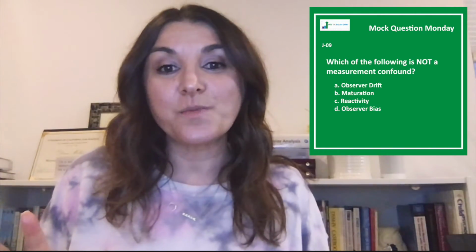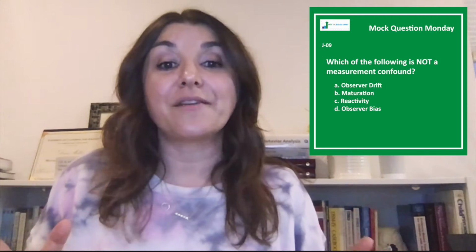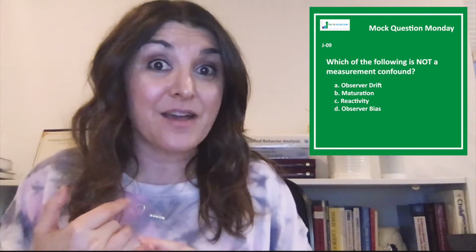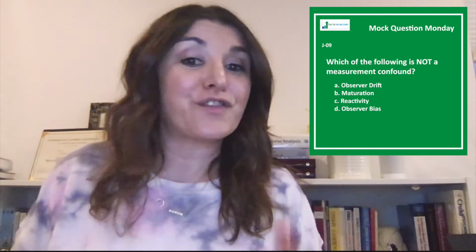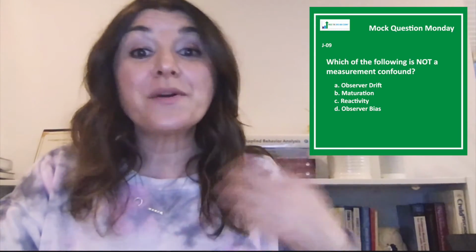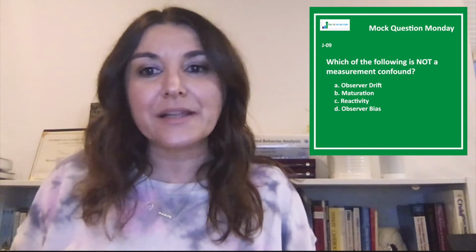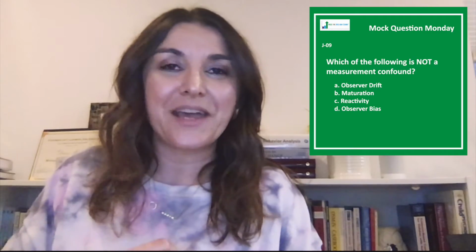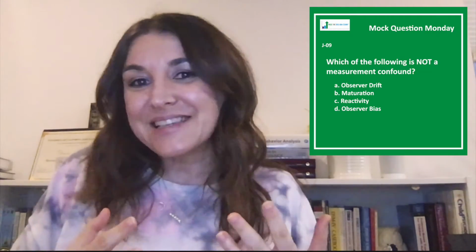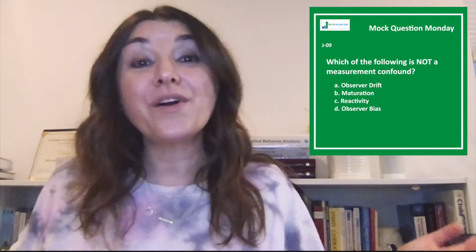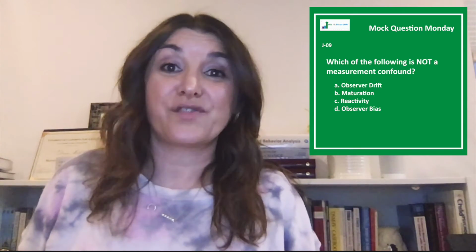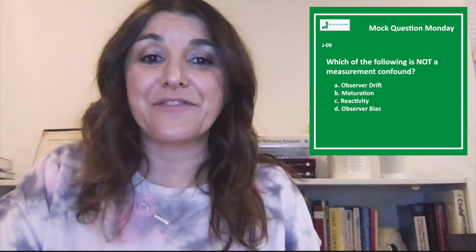And here we're talking specifically about measurement confounds, which includes letter A, observer drift. This is when an observer has a shift or drifts from how they interpret the operational definition for the target behavior. And one way that you can minimize that is to collect IOA, or if needed, you can even retrain your observers on the correct operational definition.